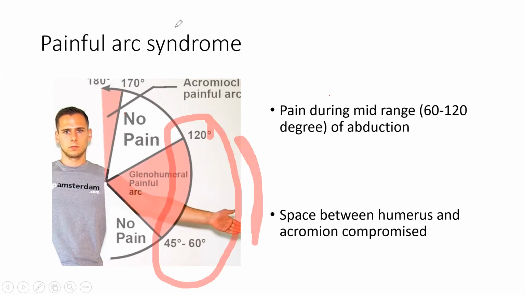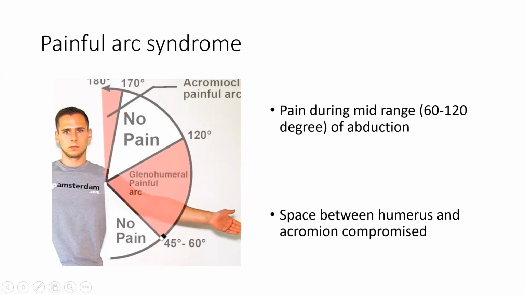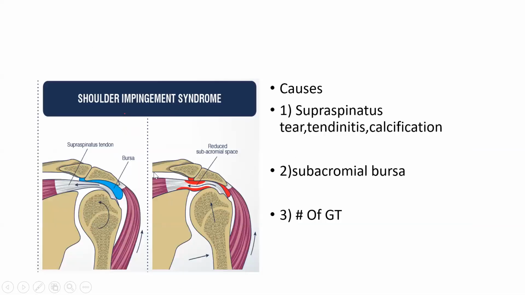What happens? I will tell you. Painful arc syndrome means that between 60 and 120 degrees, the mid-range of movement, there would be pain. That is known as painful arc syndrome. So you see this acronym, we'll learn this again.